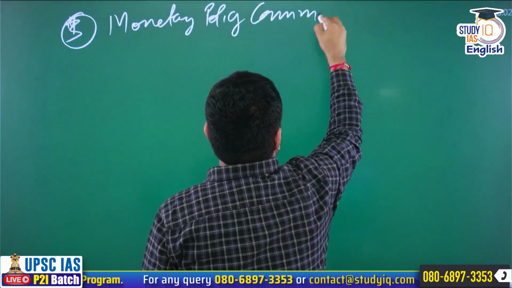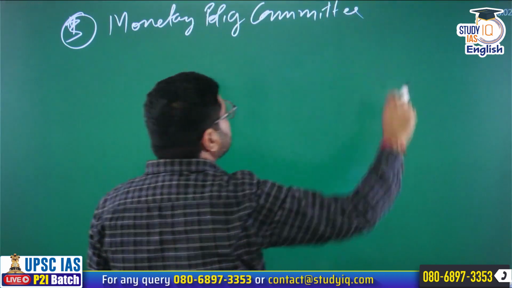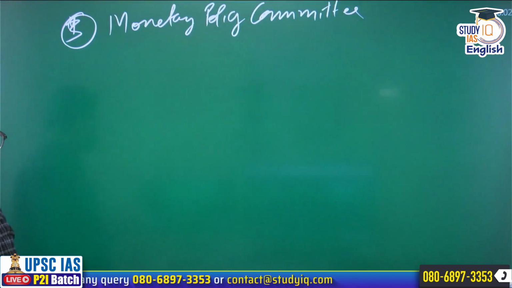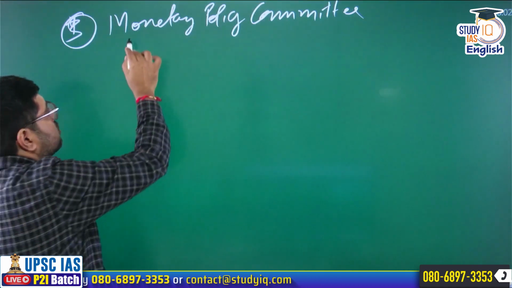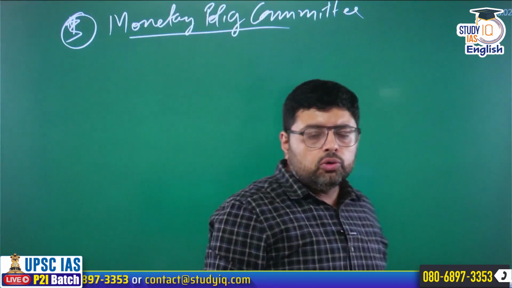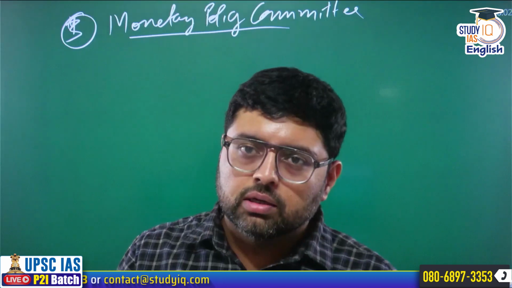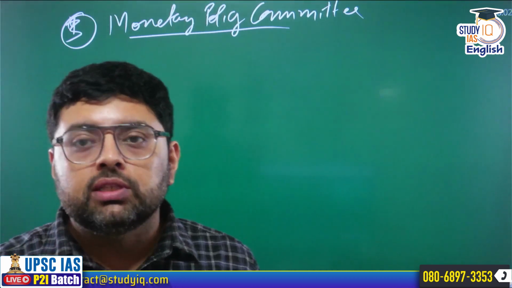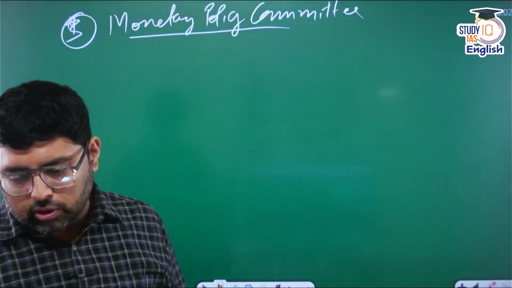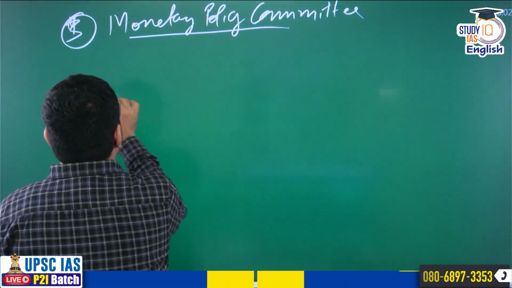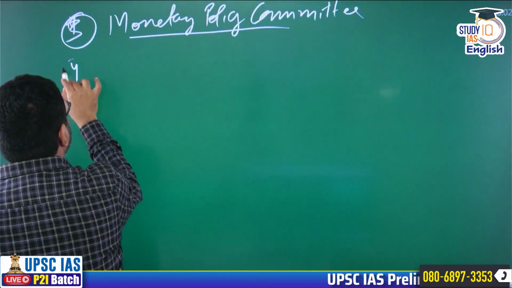So when you read the monetary policy chapter, these are the subtopics that you have to cover. Monetary policy committee. So you know that a 6-member committee is there. You can check the 2017 question. They have asked a question from this monetary policy committee. So this becomes important. Clear? Monetary policy committee.